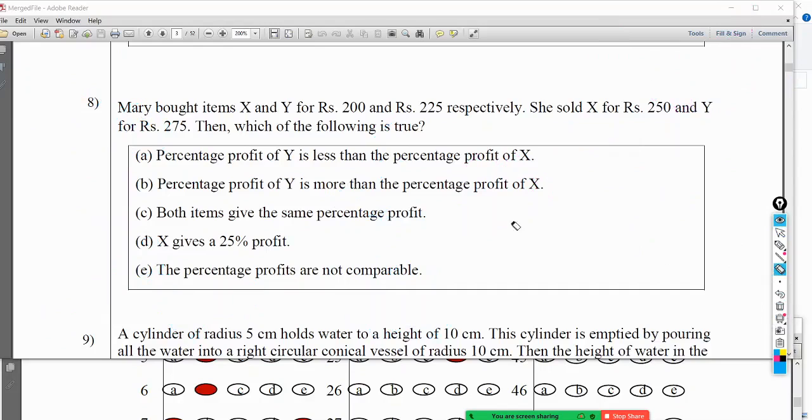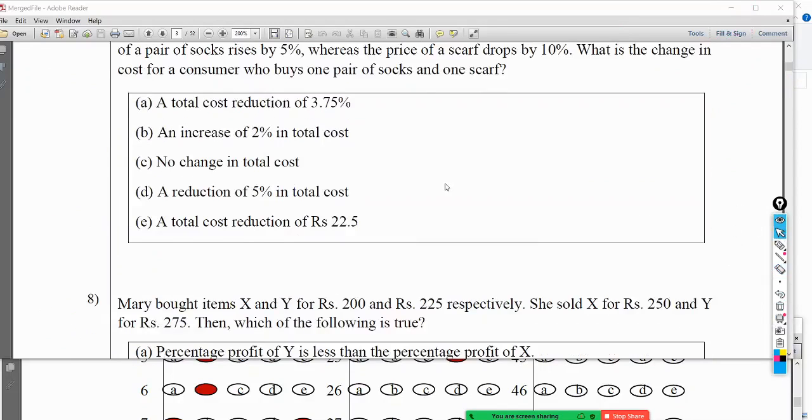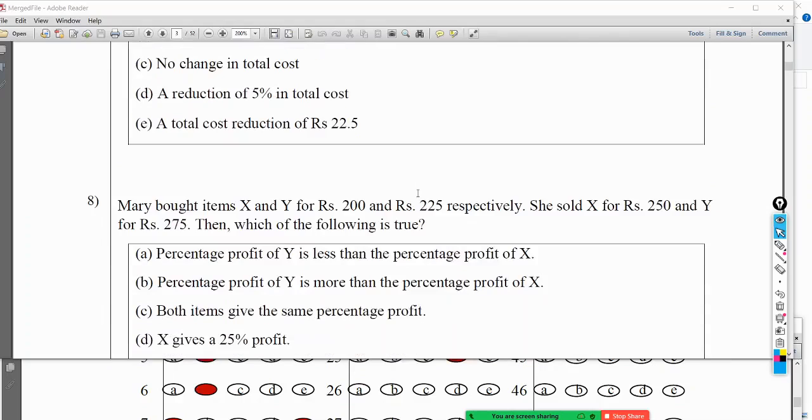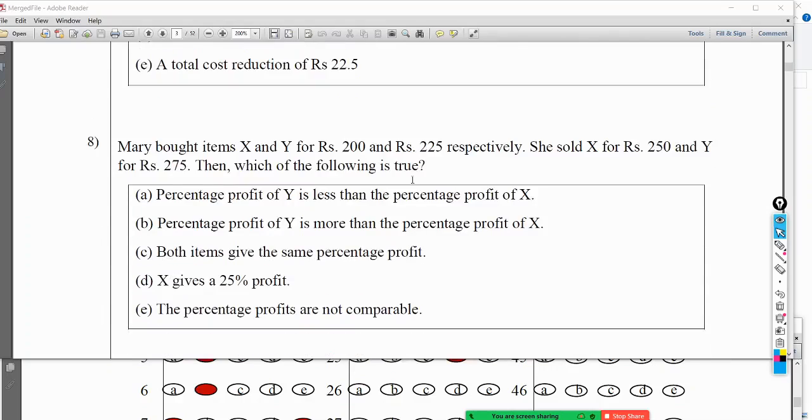Is it the same question? Or different question? No, different values, right? Mary bought item X and Y for rupees 200 and 225. She sold X for 250 and Y for 275. Both are having profit. Which of the following is true?